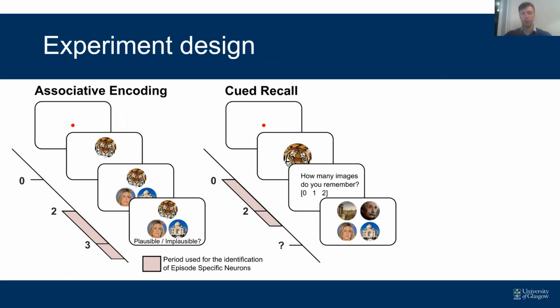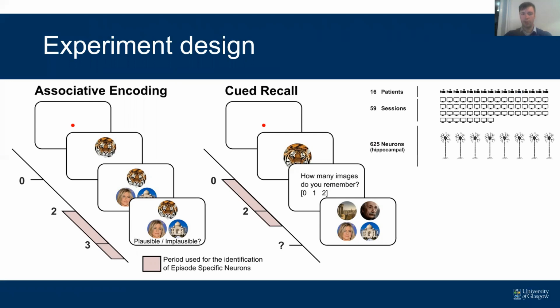During encoding, we would present an animal cue, a tiger in this example, and 2 seconds afterwards, 2 associate images would show on the screen. The task of the participant would then be to imagine a vivid story involving all 3 images. This part of the experiment would be self-paced. Later on, we showed the tiger again and asked the patient how many associate images they remember. This part is also self-paced. We have a rather large data set of 16 patients, 59 sessions, and 625 neurons, all located in the hippocampus.